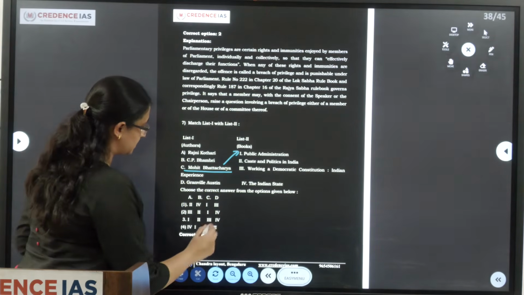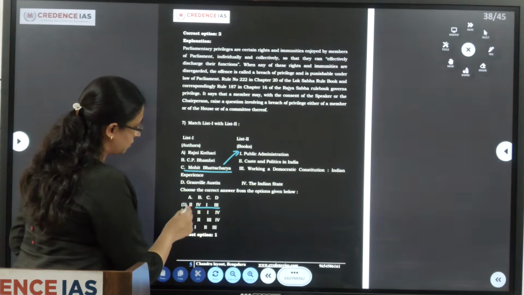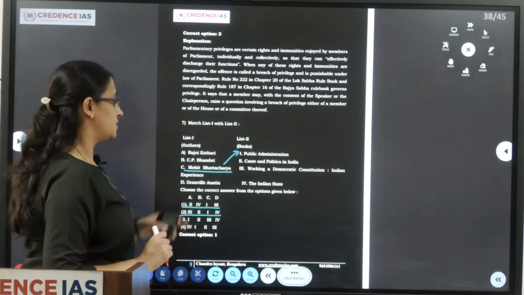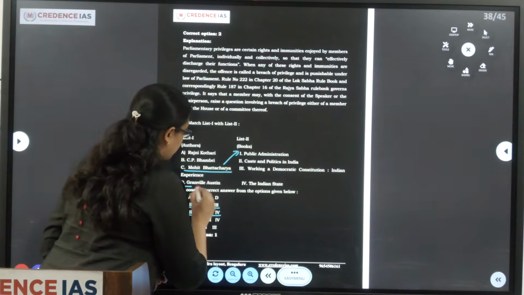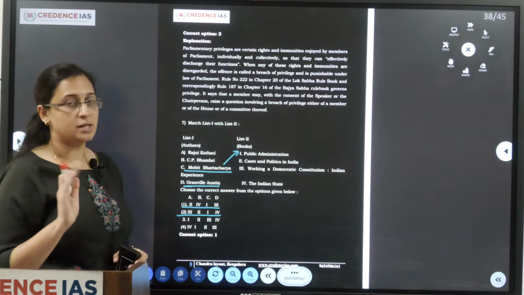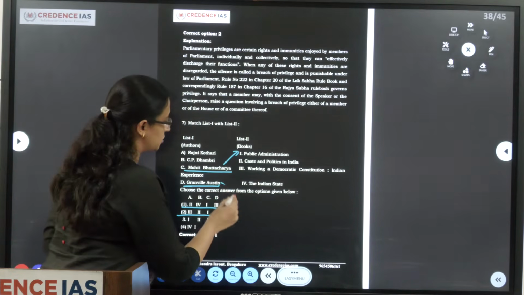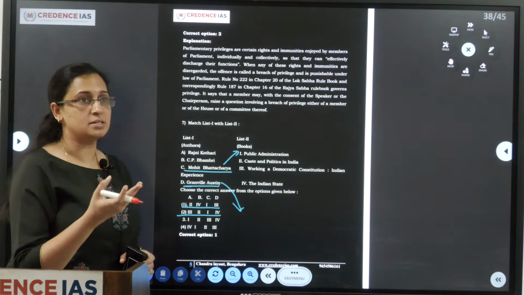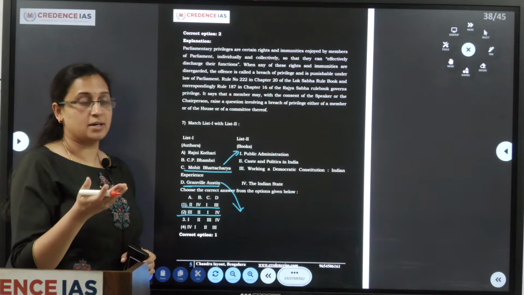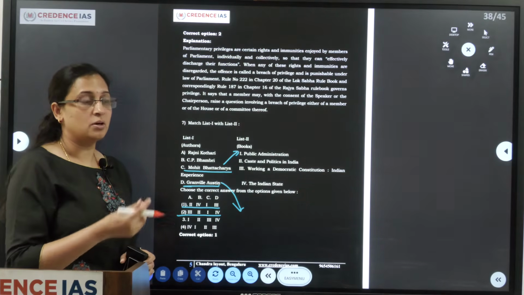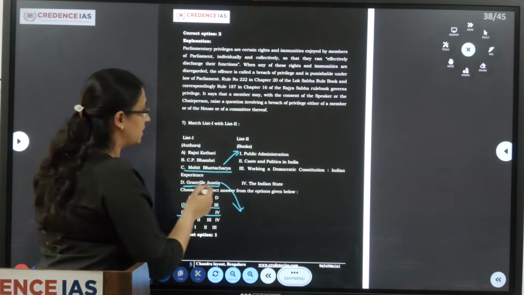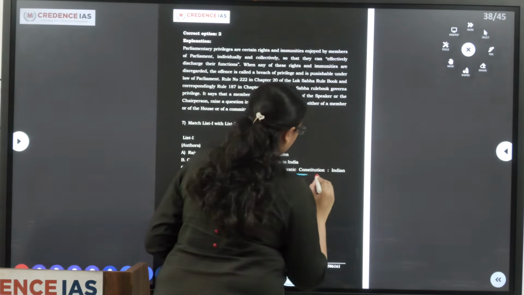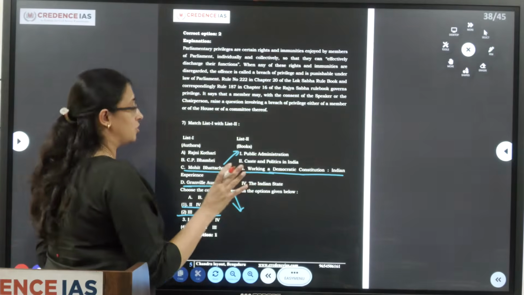So that is C1, and we have two options here. Now, Granville Austin, if we have read the polity books, we will know he is a constitutional expert. He has given his opinions on many matters like federalism, secularism, or the preamble. He has commented on the working of the Indian Constitution.